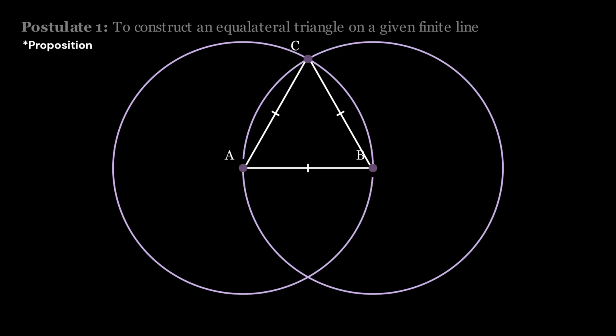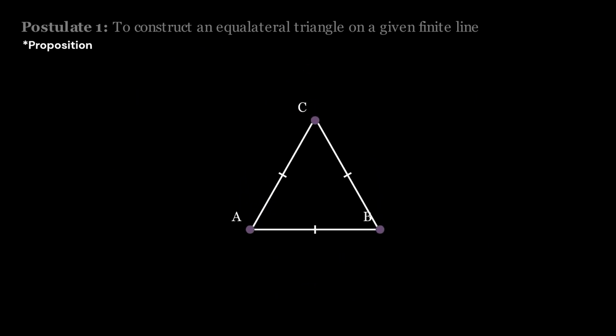We know that all 3 lengths of this triangle are the same, so this gives us an equilateral triangle, thus proving our proposition. This is a very basic proof, but it allows us to see the interactions between definitions and axioms to discover new information.